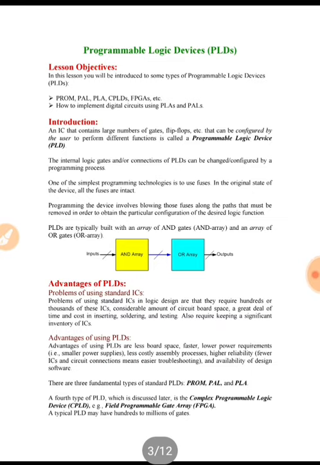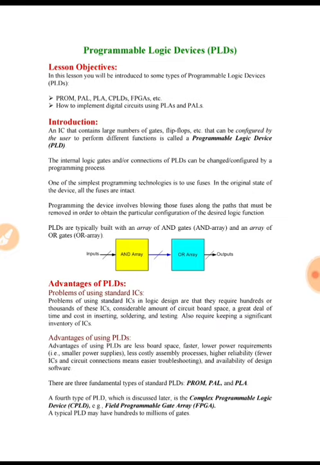On the other hand, there are some disadvantages also. They take large space on the board, that is, the space requirement is very large if we implement functions using these ICs. They also have large power requirements and lack of security, that is, the circuit can be copied by others.